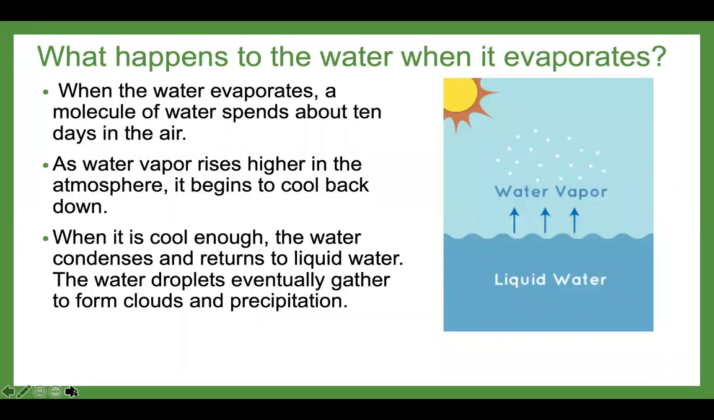So when water evaporates, a molecule of water spends about 10 days in the air. As water vapor rises higher in the atmosphere, it begins to cool back down. When it is cool enough, the water condenses and returns to liquid water. The water droplets eventually gather to form clouds and precipitation.